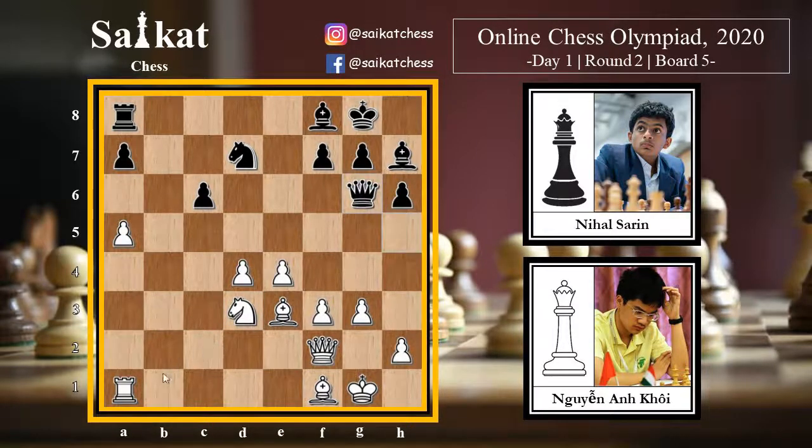Queen g6 now, and then rook b1 by white. Now this rook is coming to the b7 square, and a rook on the 7th rank in this kind of situation is nothing less than a queen. It's going to be deadly for black, and black is under huge pressure. Let's see what happens, because it looks like black is going to lose, and there is no defense,